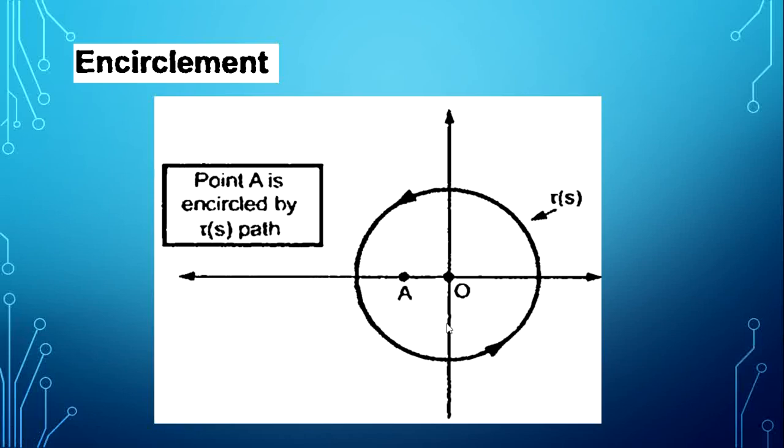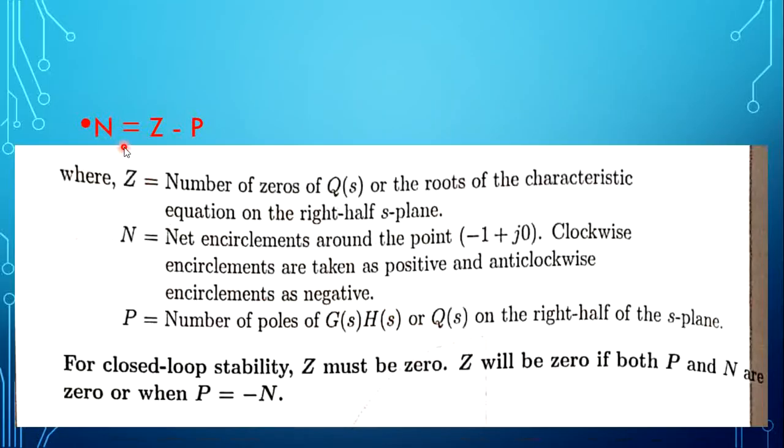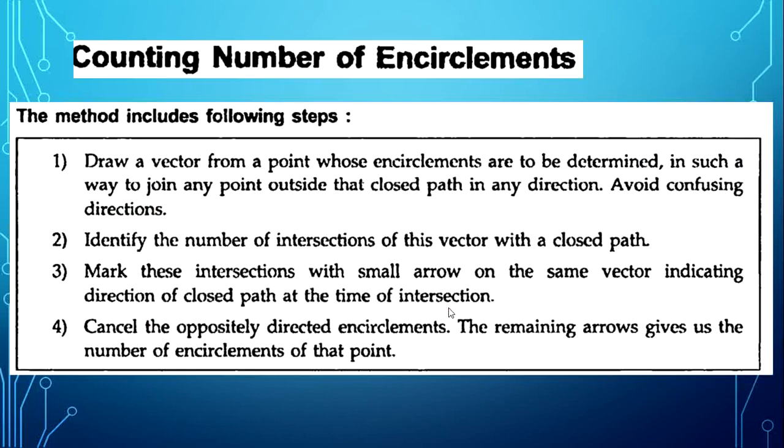Now, how to calculate? As per this slide, we have to calculate the number of encirclements. How to calculate the number of encirclements? The point A is the -1 plus J0 point. This point here is encircled by the path tau of S. So how many encirclements have happened surrounding the point A? The point A is encircled by the path tau of S. This is an encirclement. Now how to calculate or count that capital N, the number of encirclements?